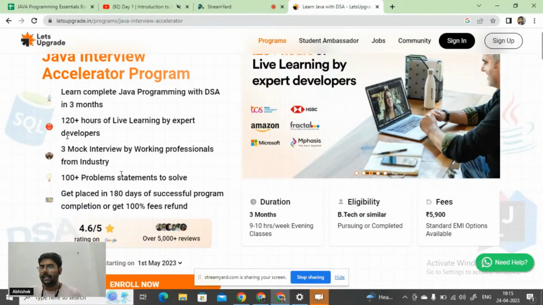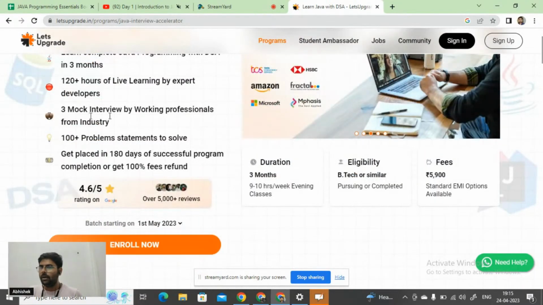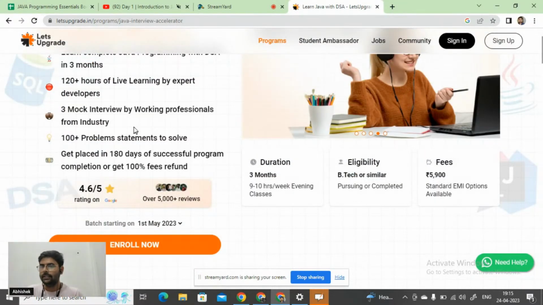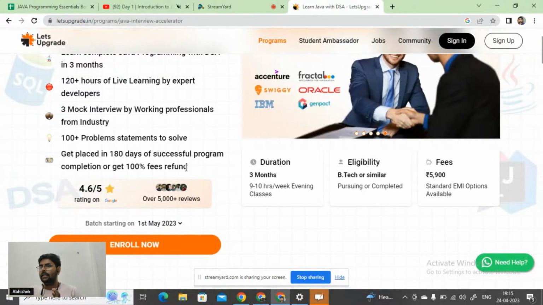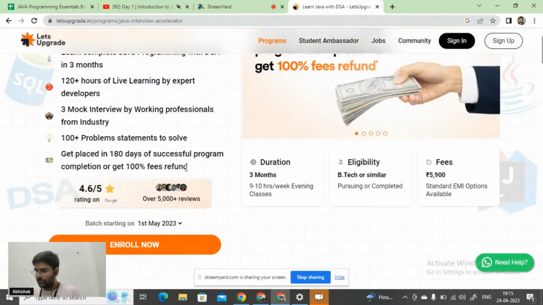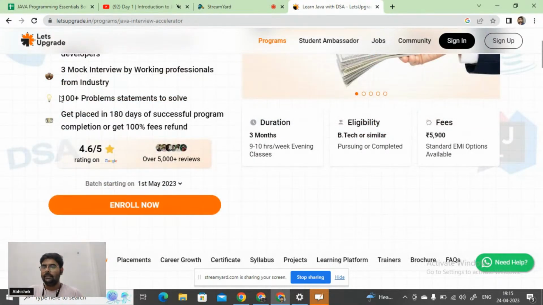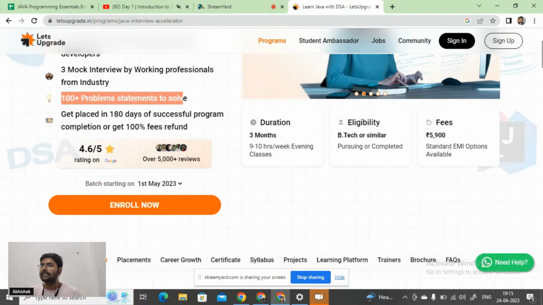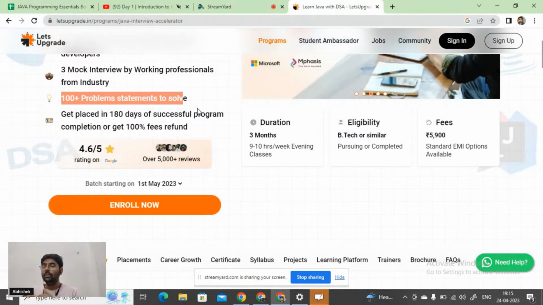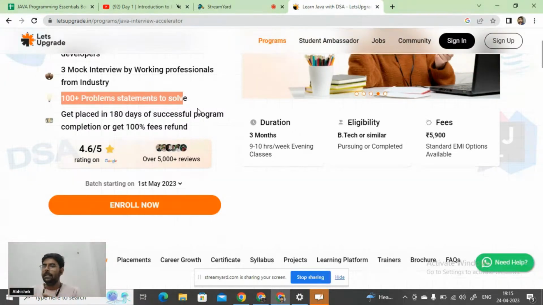You can see the live sessions, 120 plus hours of live learning given by expert developers. There will be 3 mock interviews conducted by working professionals from the industry, who will share feedback about how you can get into the IT industry, how you can give the interview, and what you have to take care of while giving it. That will be very beneficial. There will also be more than 100 problem statements that are frequently asked in interviews. If you are able to solve these on your own, without cheating, you will get placed.